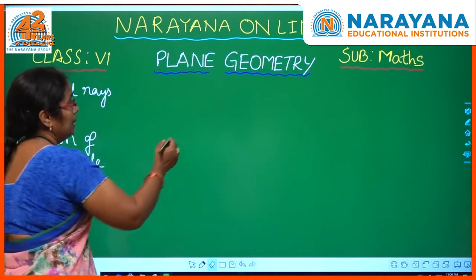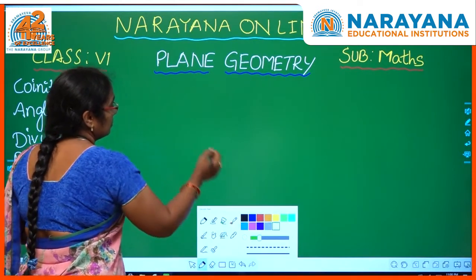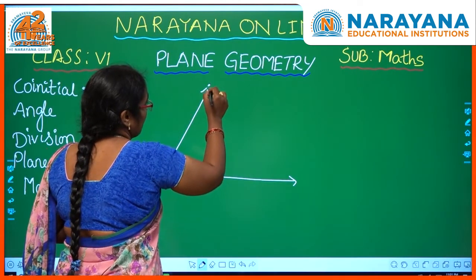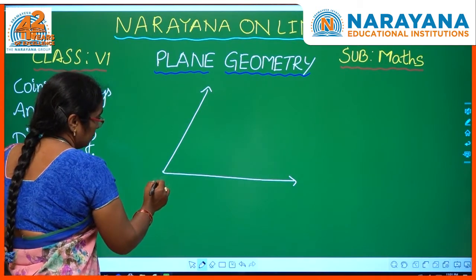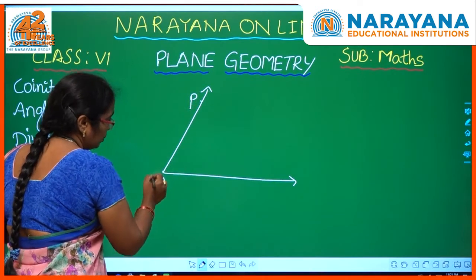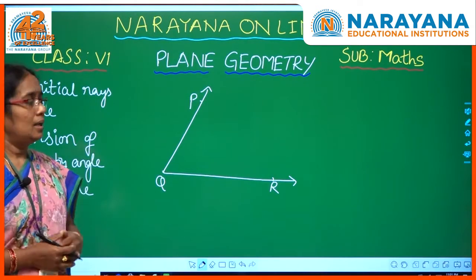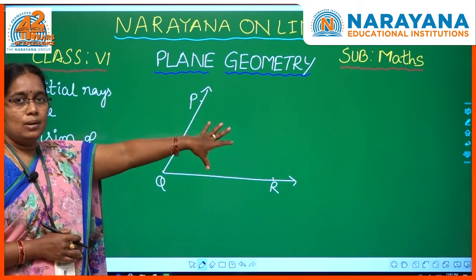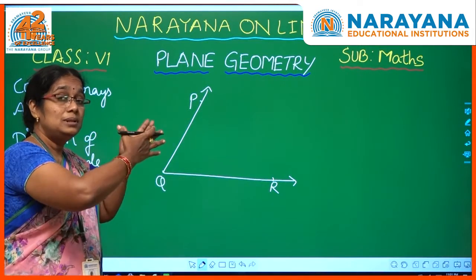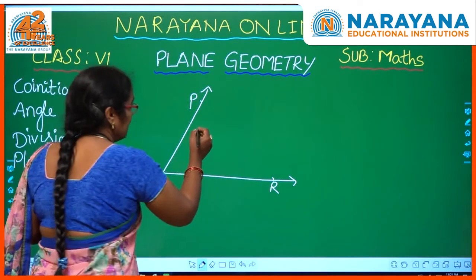See, I will show you by drawing an angle. See, here I am drawing one angle, right? So, here P is a point on the angle, Q also belongs to it, and R. So, this is angle PQR. Now, when I draw this angle on the plane, this angle is dividing the plane into 3 different sets of points. Once observe.